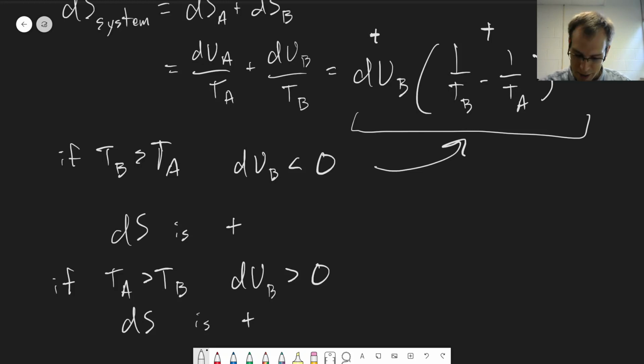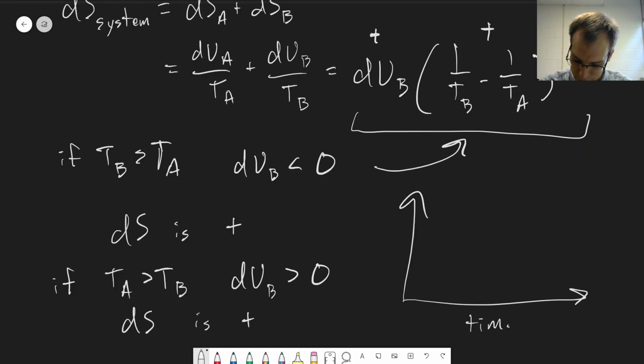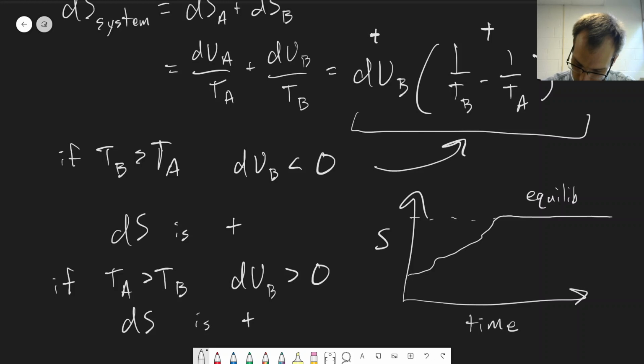One way we can think about this is if we chart over time the value of entropy for a system. Entropy will increase and increase and increase until it reaches a maximum, and that is what we call equilibrium, where there's no further increase in entropy. And these are all spontaneous processes that are driving the entropy higher.